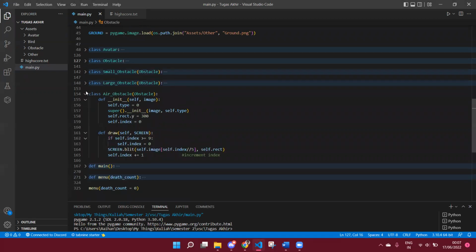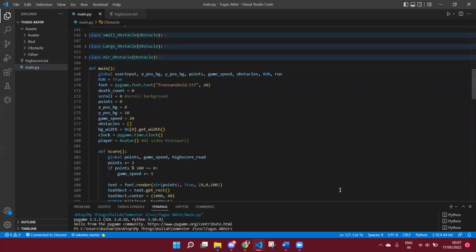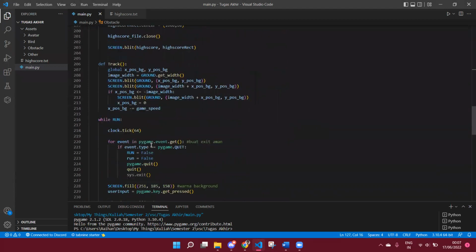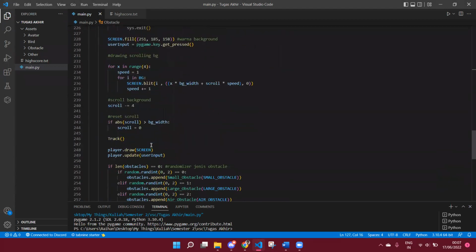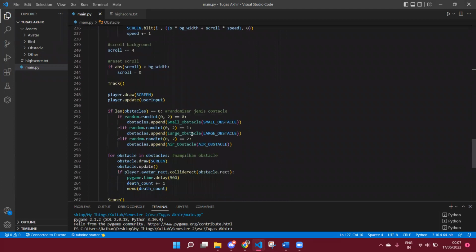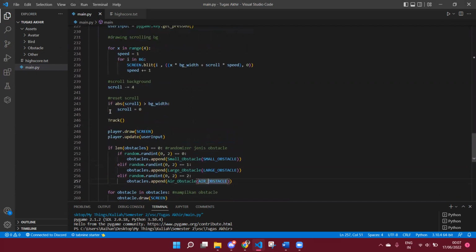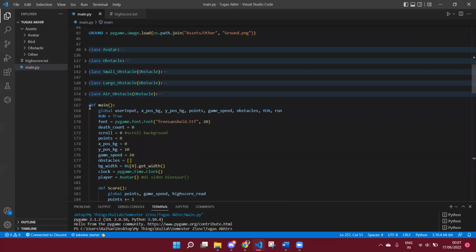Yes, the program itself, I choose the obstacle randomly. Here we can see the randomizer for the obstacle. If it's 0, it will call the small obstacle. If it is 1, large obstacle. If it's 2, the air obstacle or the bird.